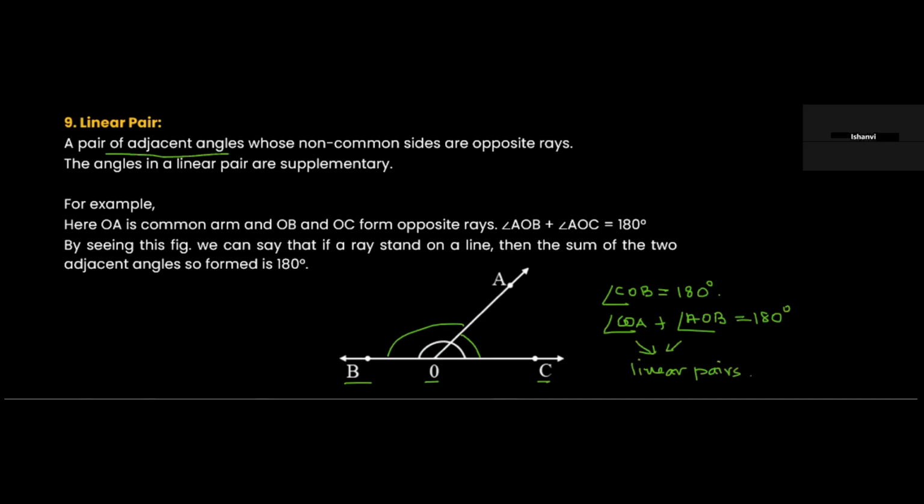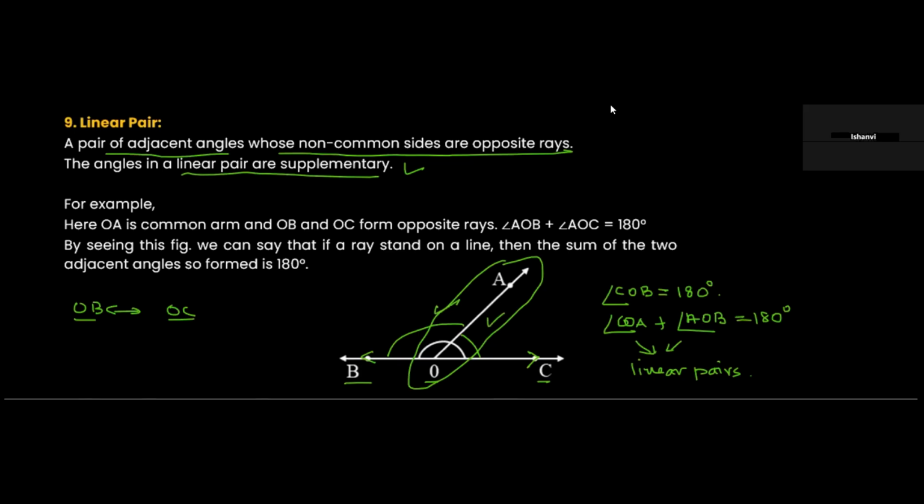A pair of adjacent angles whose non-common sides are opposite rays. So OB is a non-common side and OC is a non-common side. The common side between them is OA. OB and OC are non-common sides and they are opposite rays. These angles are known as supplementary, and we can also call them a linear pair. Supplementary means their total would be 180. Linear pair because there are only two angles. So this is basically called a linear pair.